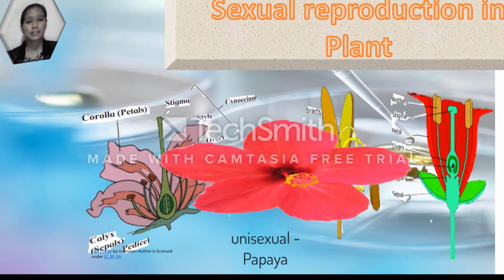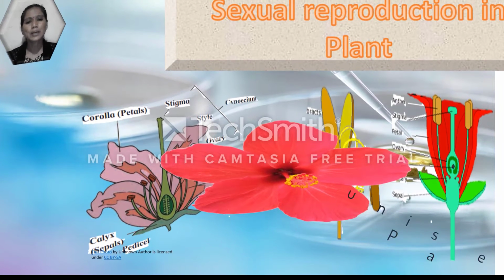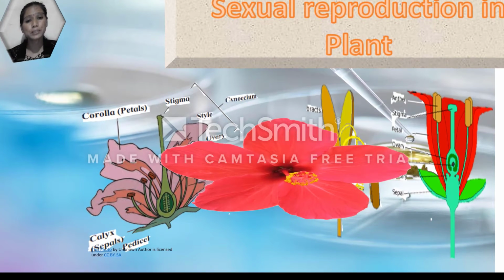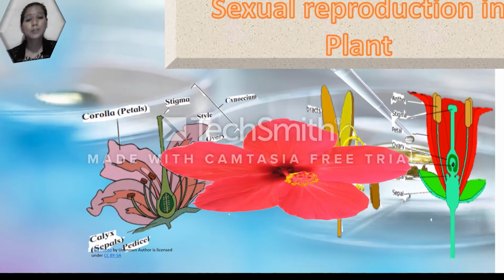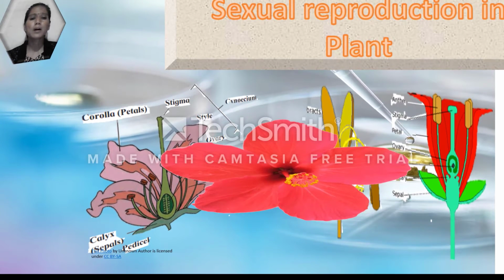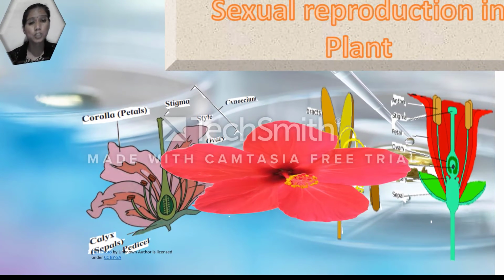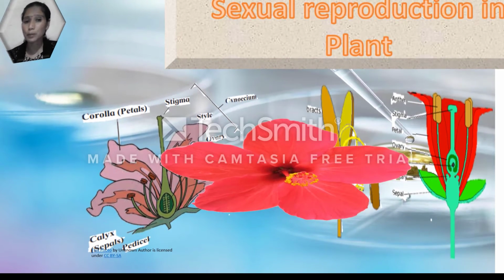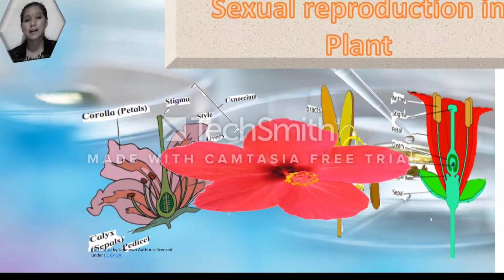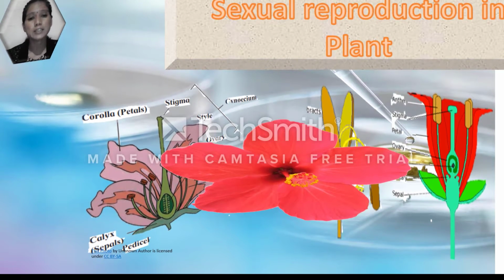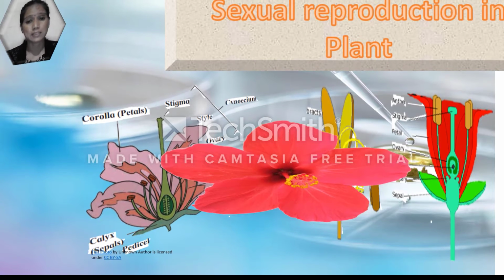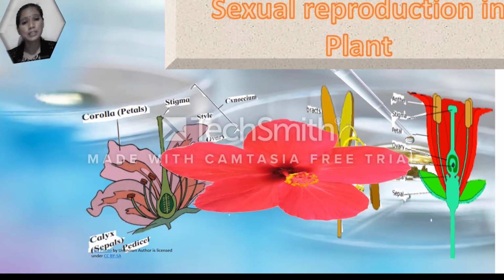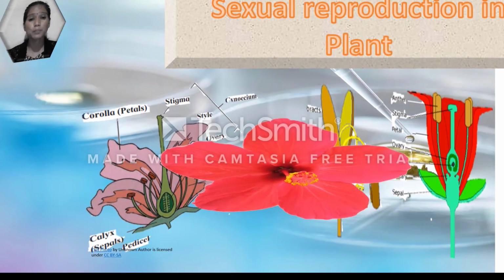The basal part of the flower, the stalk, is called the pedicel. A flower which has a pedicel for support is called pedicellate, whereas a flower without a pedicel is called sessile. The ovary is present at the basal end of the carpel. A style comes out from the ovary, and the stigma is present at the tip of the style.